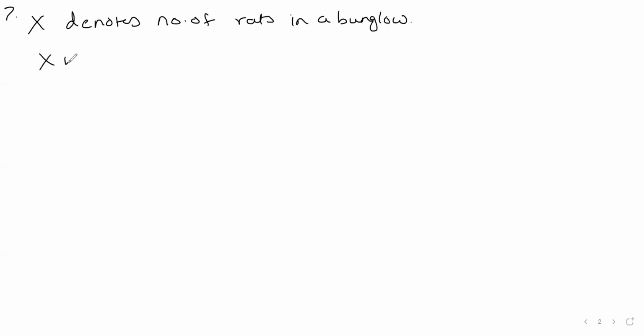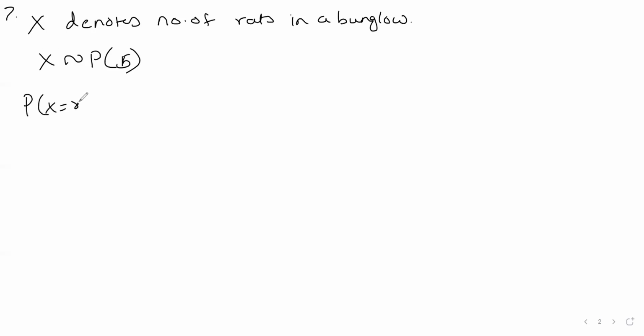Okay. So we will say let X denotes number of rats in a bungalow. So obviously X follows Poisson with parameter 5.